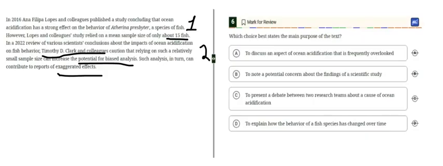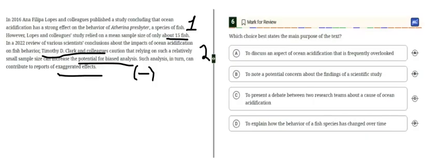So basically we have one study here which has a drawback of relying only on 15 fish, and we have the second team of researchers who caution that this kind of small sample size can actually be a potential for biased analysis. Now we are talking about the negatives of the first team researchers' study actually. So this is our main purpose here.